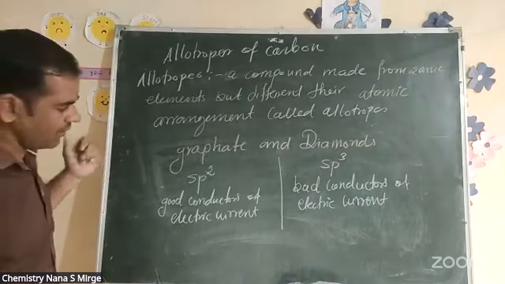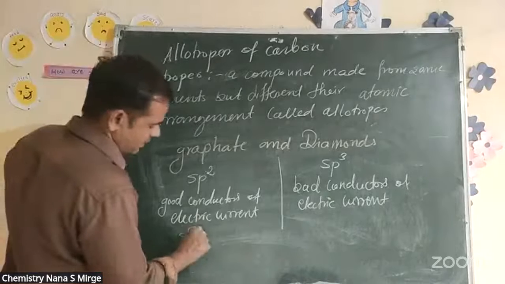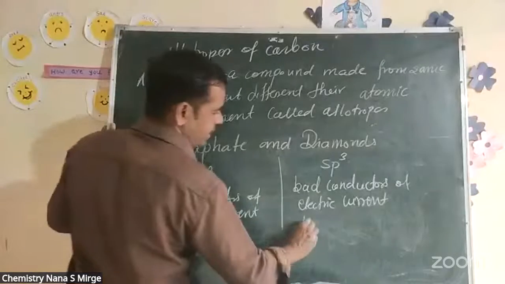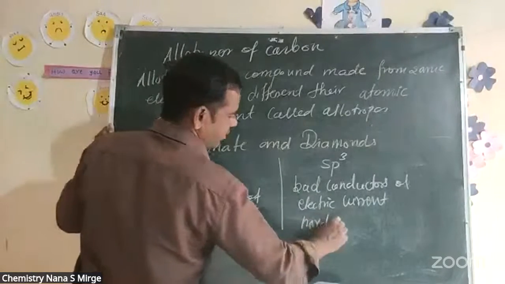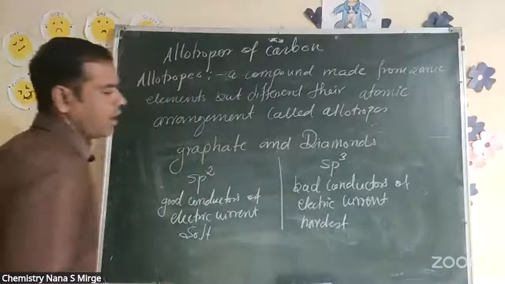Graphite is soft, and diamond is the hardest material.